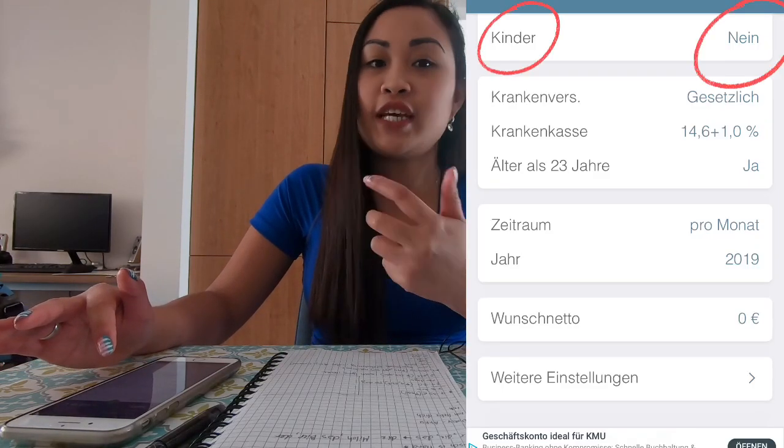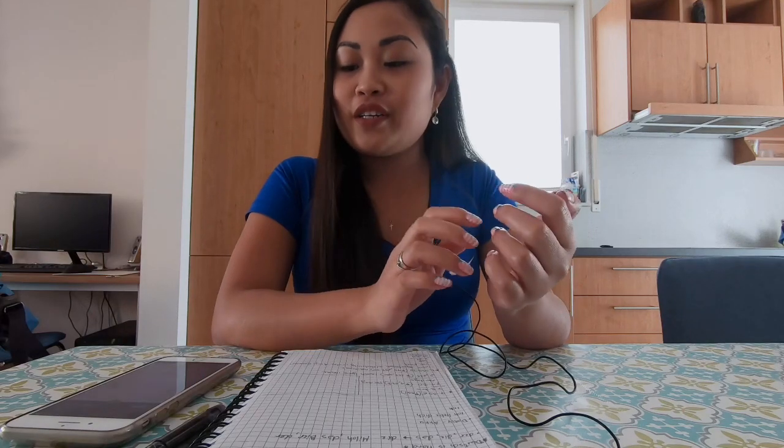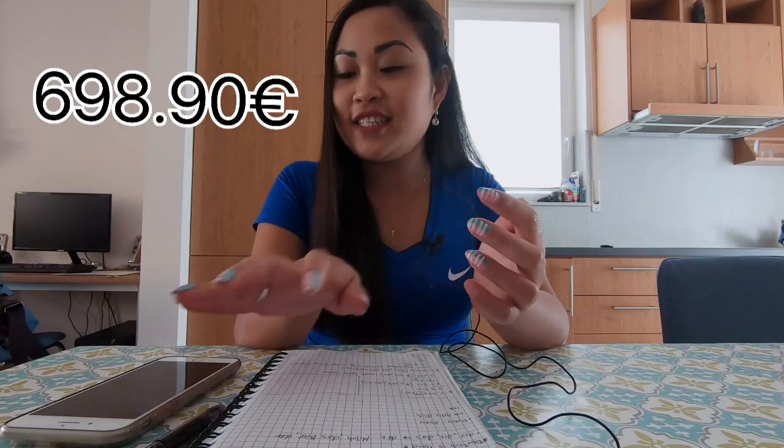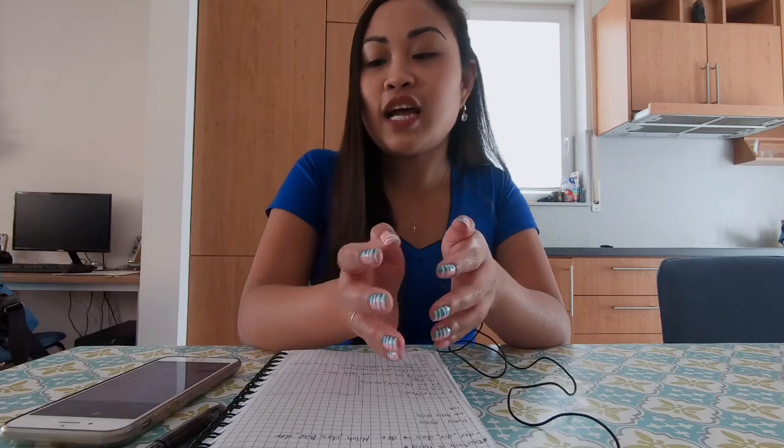I will put here 0 because we chose tax class 1, right? And all in all, the tax that we're going to pay is 698.90 euro. If you ask me where they will use this tax, what this tax is for?